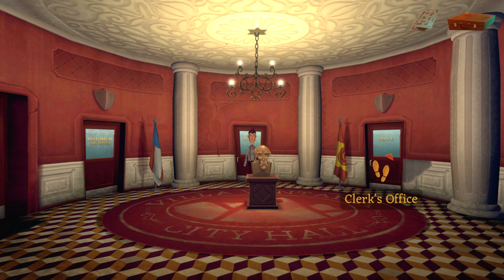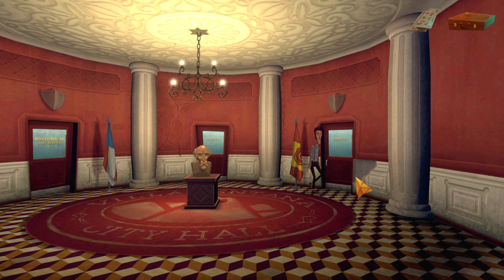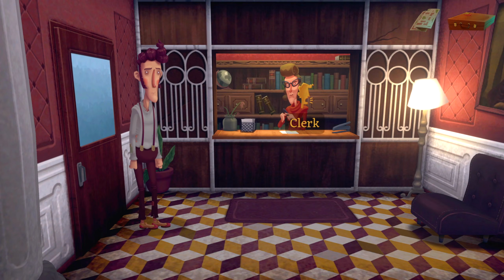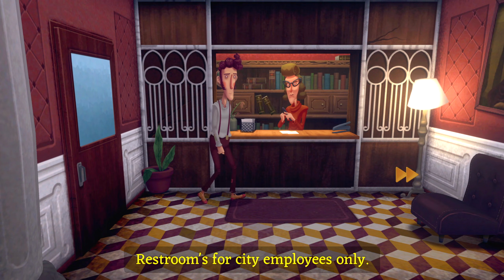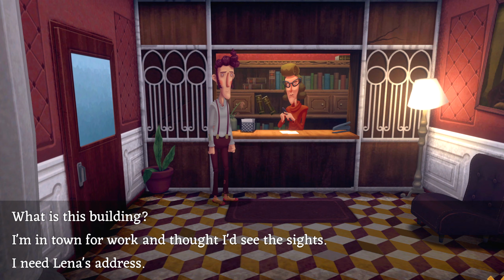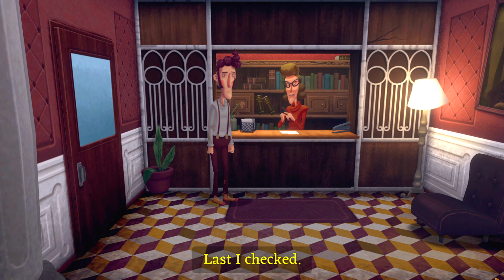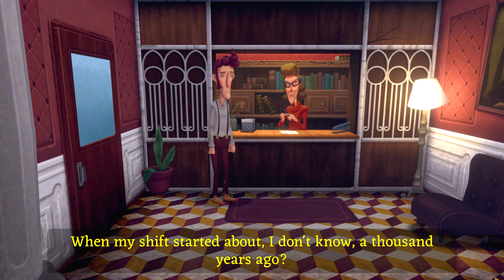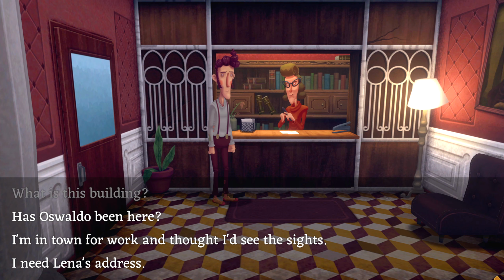There's the clerk's office as well. Maybe Lena works here? That'd be nice. Are you, Lena? Restrooms for city employees only. What? No, I don't need to use the restroom. Then why on earth did you come in here? Well, what is this building? Is this City Hall? Last I checked. When was that? When my shift started about 1,000 years ago. Oof, that's rough. I hope the pay's good.